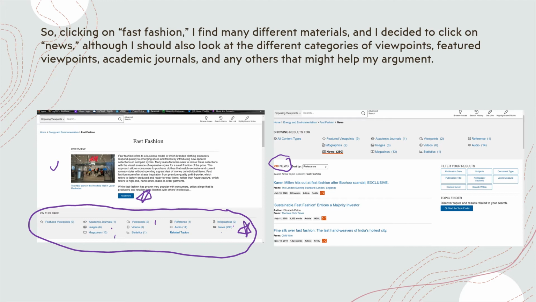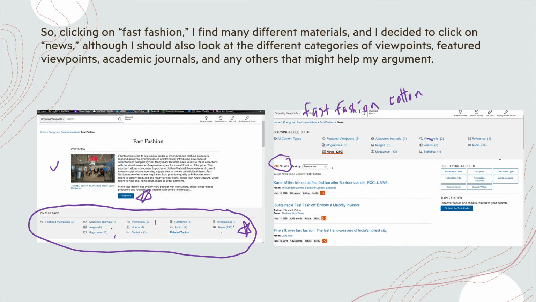If you think that 290 news articles is too many, which it is, you could sort it, of course. You can filter it. You can even go in the top, and now that you know your topic is fast fashion, you could narrow it down and write fast fashion cotton or something like that, if you're interested in the way that fast fashion is made or the materials.